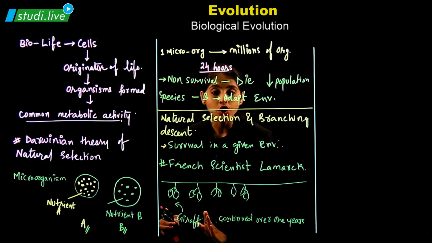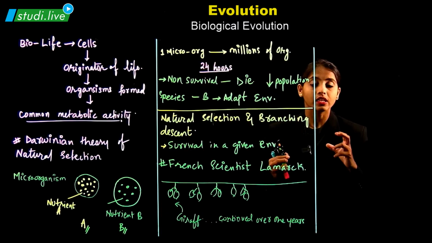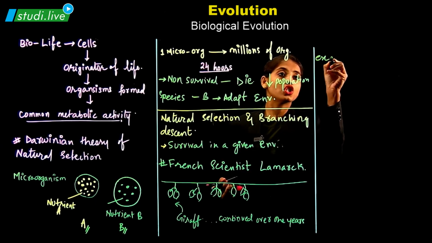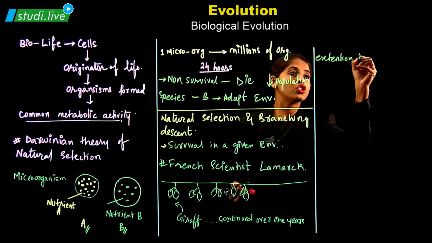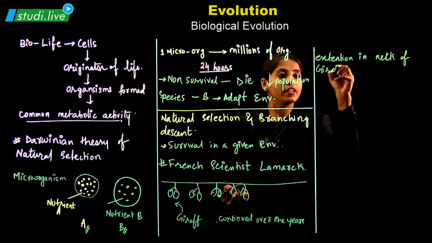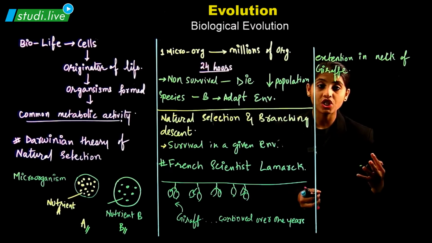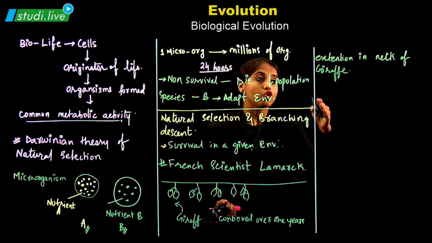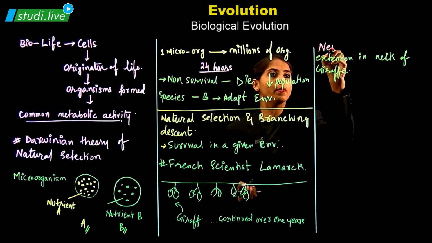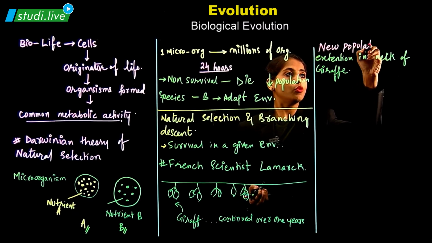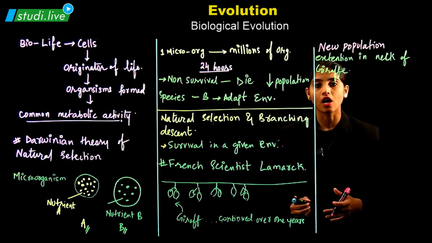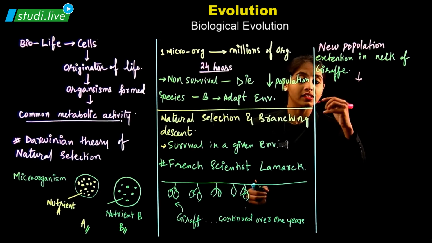In the initial stage, when the life started, the giraffe was not like this. So what happened? There is an extension in the neck of the giraffe. Over the species, if this thing is continued over the years, what has happened to the new population? In the new population, over the years, there is an extension in the neck of the giraffe. And now, can we call it a new species?